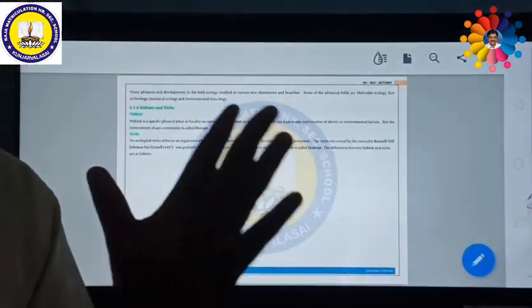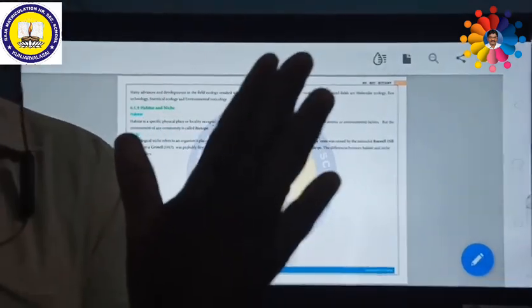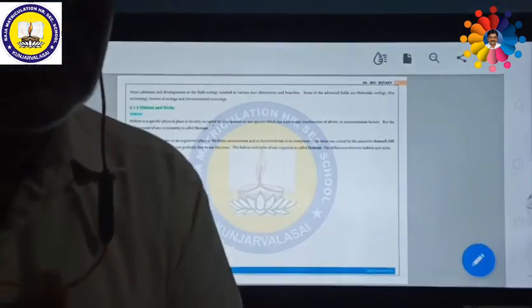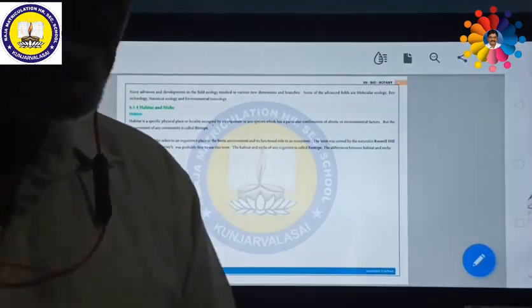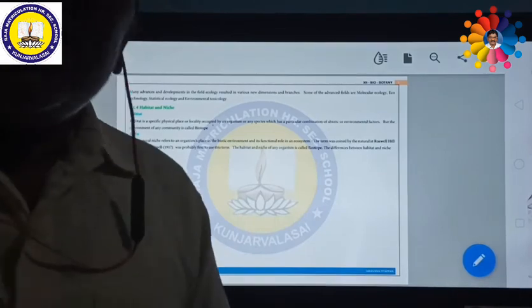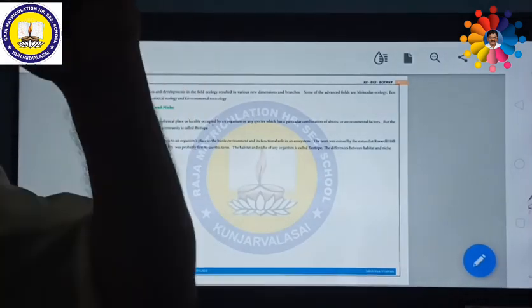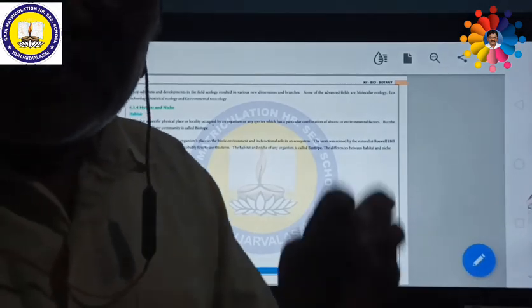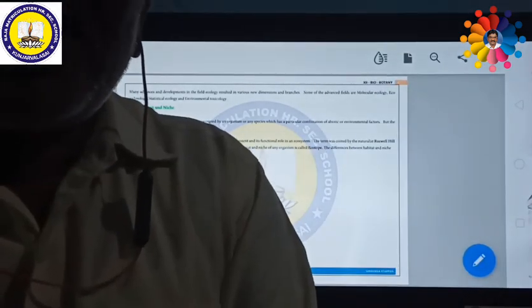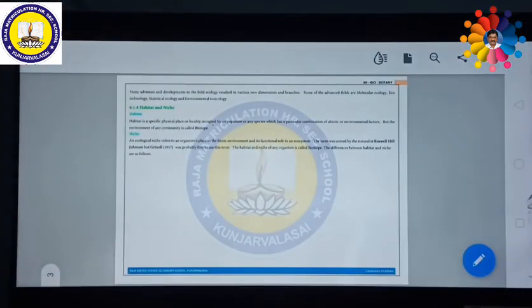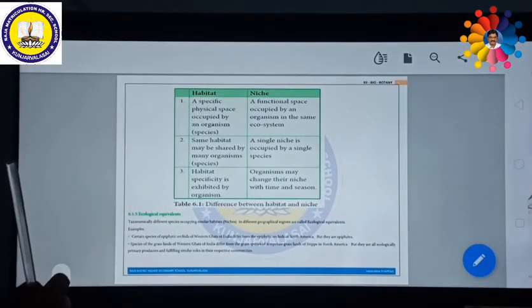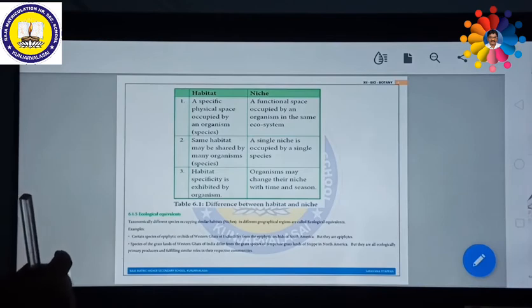But originally, what is meant by habitat? The place in which you live, or in which organisms are living, is called a habitat. Then what is niche? Niche is a functional place in which the organism is available. Most importantly, a 3 mark question is often asked on the differences between habitat and niche.